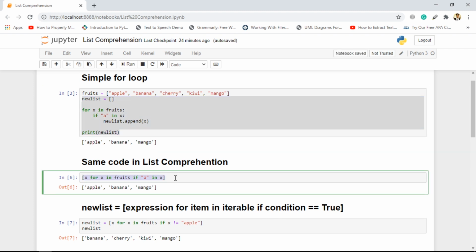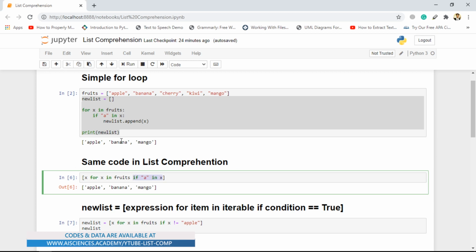So let's just dive deep into it. Over here, it is checking for x in fruits. So it is iterating on each fruit available inside this fruits list, on each element of this list. Then the flow will come here. Over here it is checking if A in x.